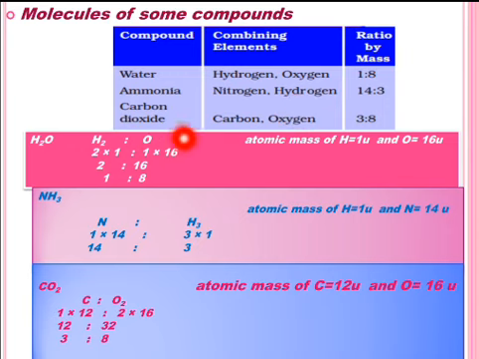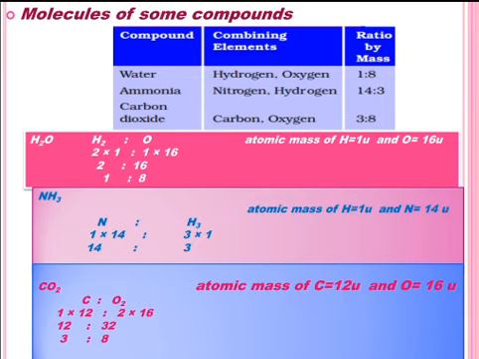Carbon dioxide consists of carbon and oxygen with molecular formula CO2. One carbon atom combines with two atoms of oxygen and forms CO2. And the ratio by mass of CO2 is 3:8.